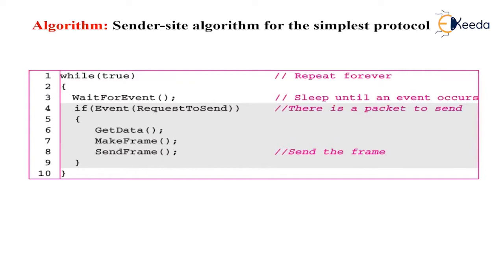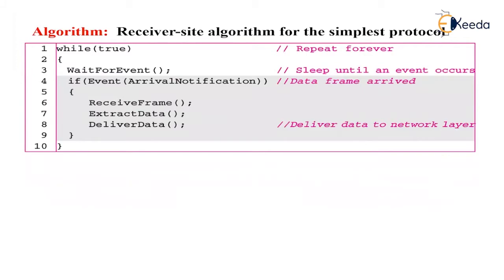Then, this is the receiver side algorithm for the simplest protocol. This algorithm has the same format as the previous algorithm, except that the direction of the frames and the data is upward. The event here is the arrival of a data frame.